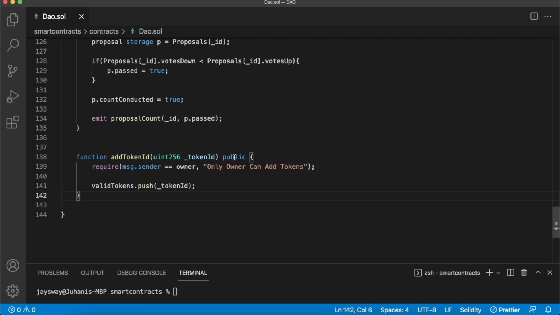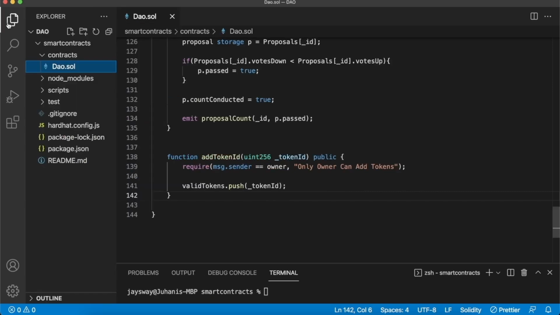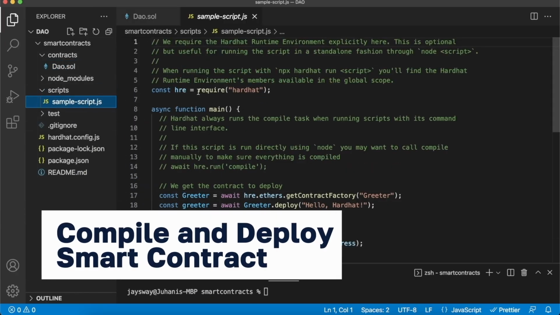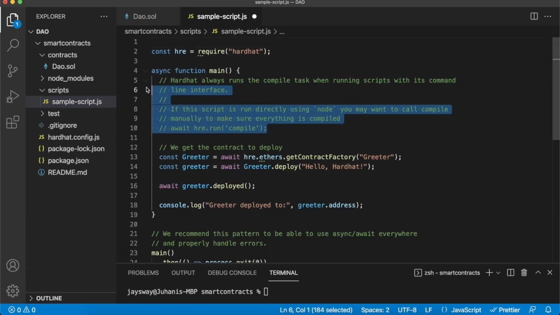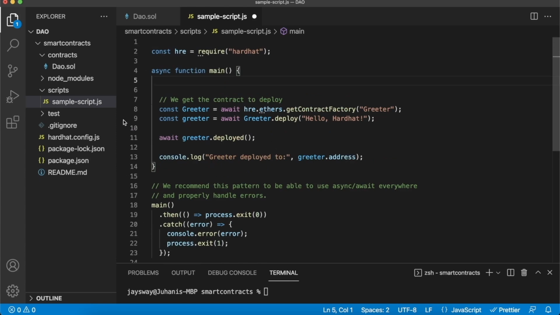We save that, and we can go ahead and head over to using Hardhat to configure and deploy this smart contract. What I'll have you do is open up the file directory again, and you see the scripts folder over here. This will be our deployment script, so you can remove all the comments. We don't need those anymore. And that should be good.